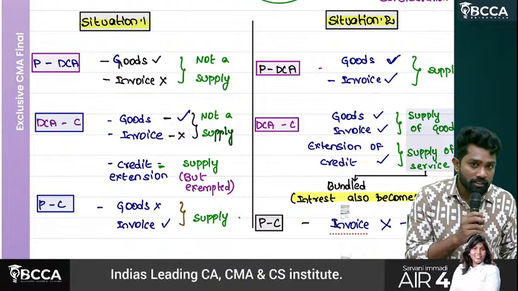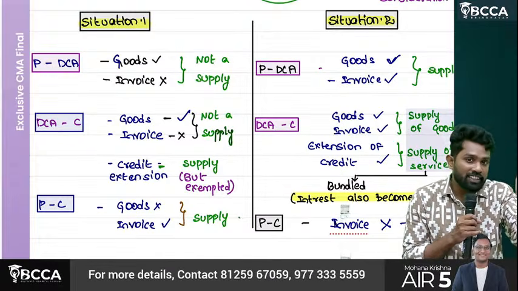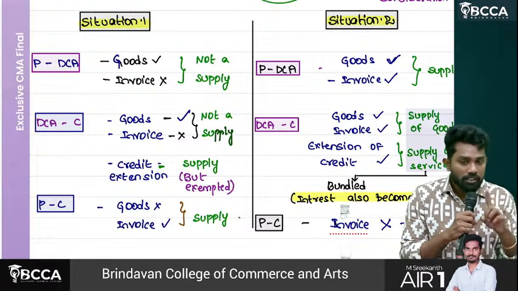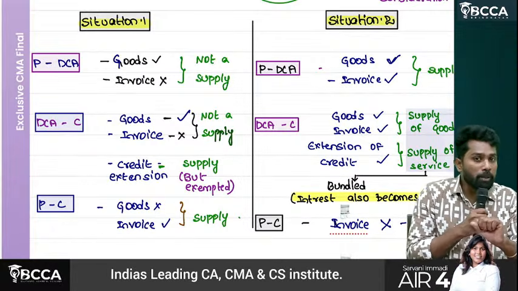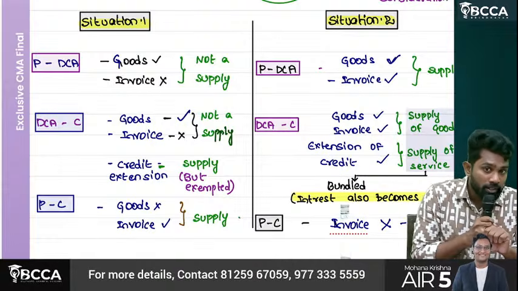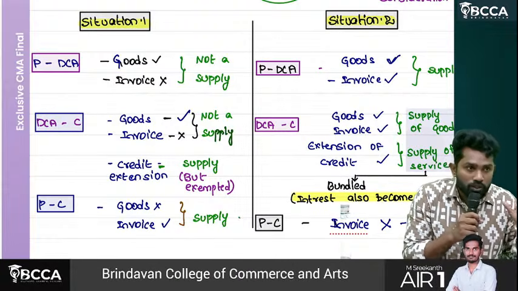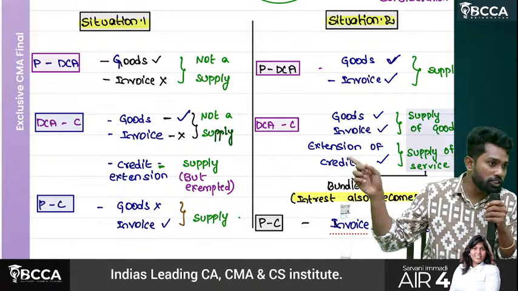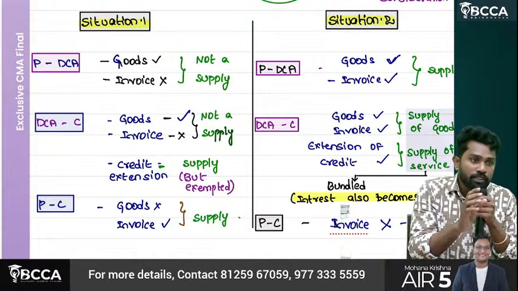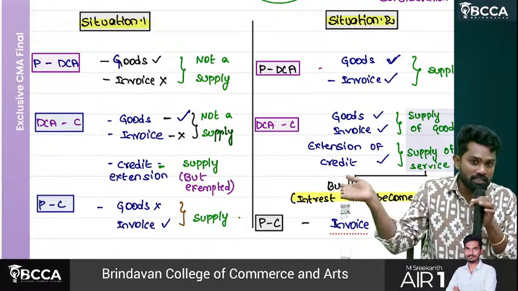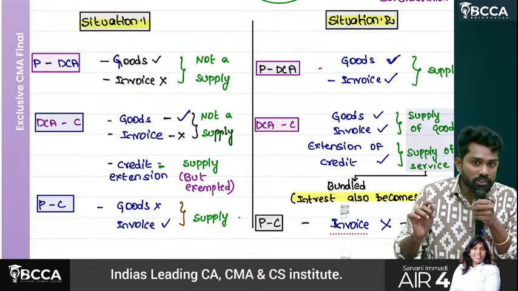Everybody be clear, sir. Can we apply composite supply logic? Sir, previously I gave the car example. There, what happened? The car showroom guy sold a car and even offered credit. So it became a bundle and the interest element became taxable. Here also, whether such bundling can be made or not is the question. Who supplied goods, principal or agent? Principal. The agent offered what? Credit. So goods supplied by one person, credit offered by another person. So we cannot apply composite supply logic here.